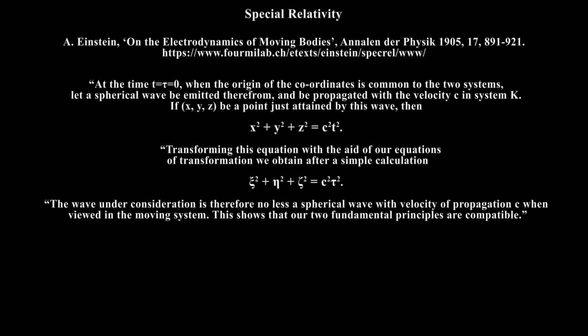At the time t equals tau equals 0, when the origin of coordinates is common to the two systems, let a spherical wave be emitted therefrom and be propagated with the velocity c in system k. If x, y, z be a point just attained by this wave, then x squared plus y squared plus z squared equals c squared t squared. Transforming this equation with the aid of our equations of transformation, we obtain, after a simple calculation, xi squared plus eta squared plus zeta squared equals c squared tau squared. The wave under consideration is therefore no less a spherical wave with velocity of propagation c when viewed in the moving system. This shows that our two fundamental principles are compatible.